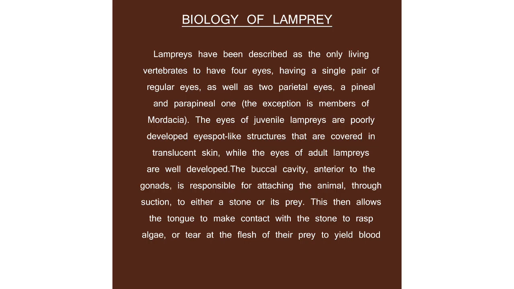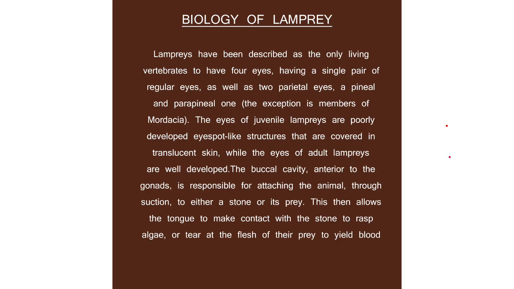The buccal cavity is anterior to the gonads. It is found in front of the gonads. I'll be showing you in the video that I will be releasing next. And this buccal cavity is responsible for attaching the animals through suction. When we say suction, it means to suck something, you understand? They attach to a fish and suck out the blood, which we'll be talking about in this video. It is responsible for attaching to either stone or its prey. And when you say prey, it means they are parasites. So they are active blood-sucking parasites.